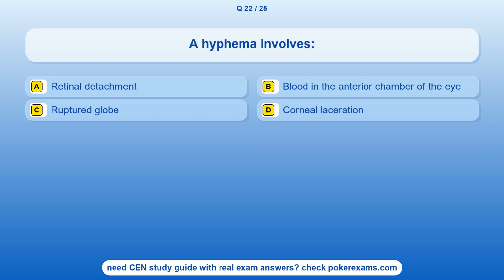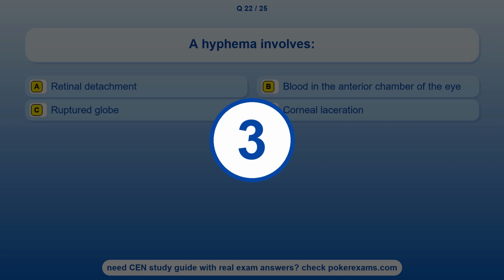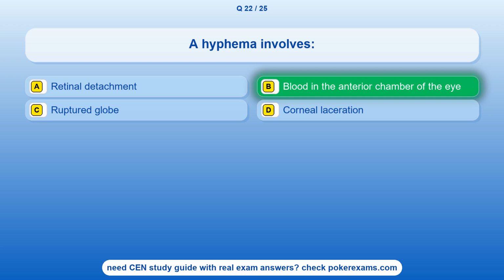Question 22. A hyphema involves option A, retinal detachment. Option B, blood in the anterior chamber of the eye. Option C, ruptured globe. Option D, corneal laceration. The correct answer is option B, blood in the anterior chamber of the eye.